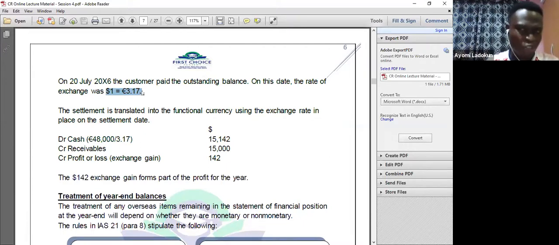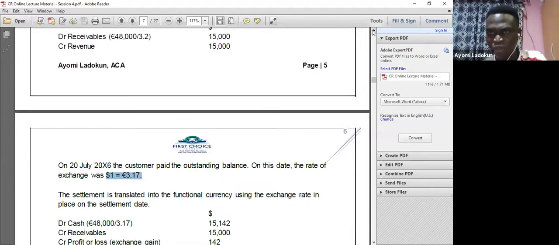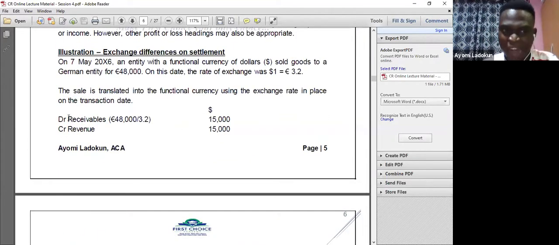When I divide, I have $15,142. What is that supposed to mean? Now listen to me. Is it a gain or a loss? Let me come back here so that you will understand. What it means is this: I have a receivable.